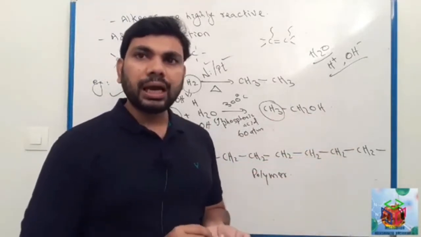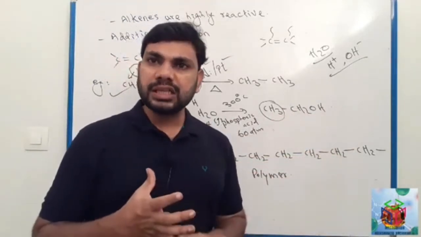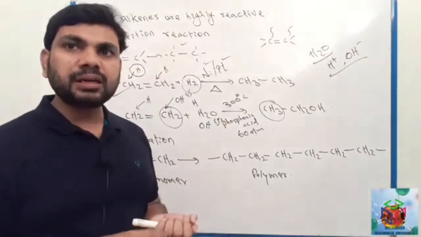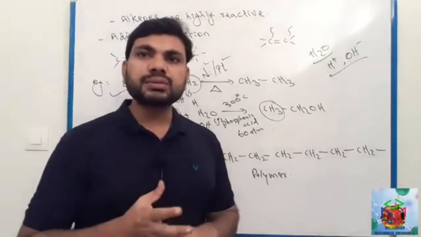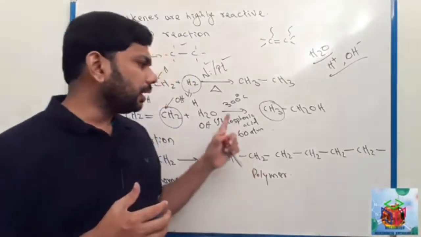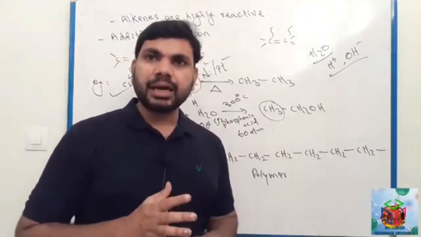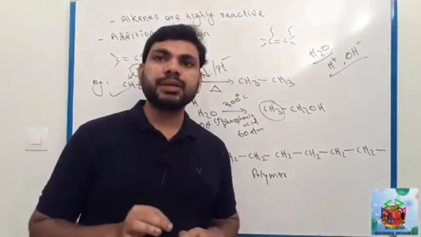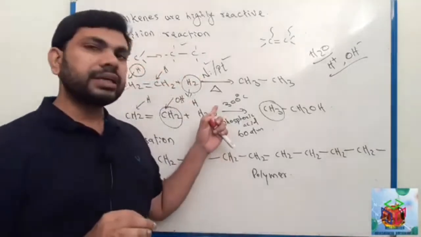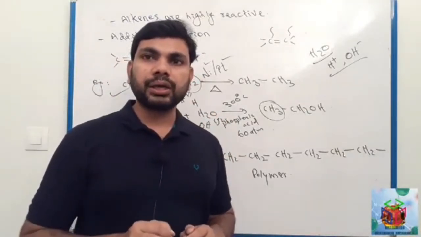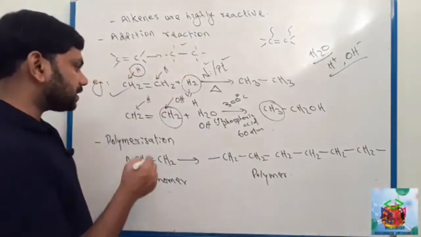Here alkene reacts with steam in the presence of phosphoric acid. Phosphoric acid acts as catalyst. This chemical reaction takes place at 300 degrees Celsius and 60 atmospheric pressure. So here we can change ethene to ethanol.